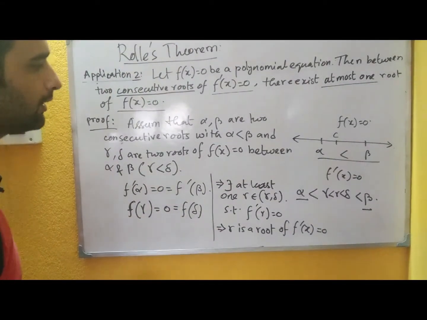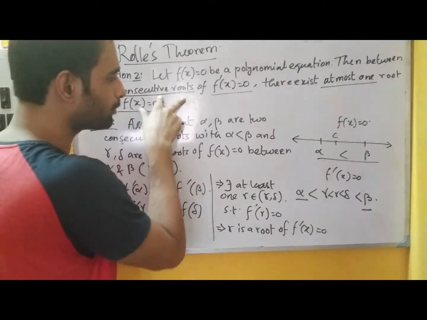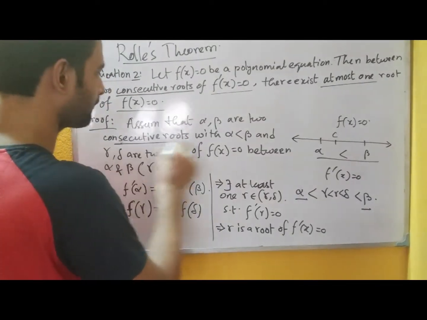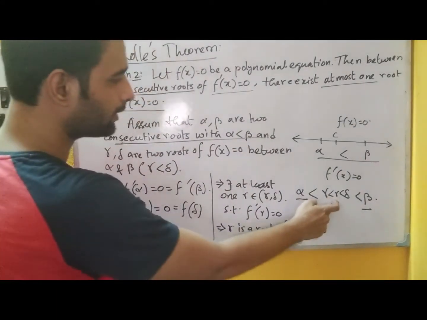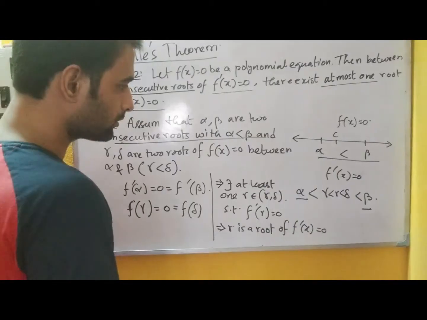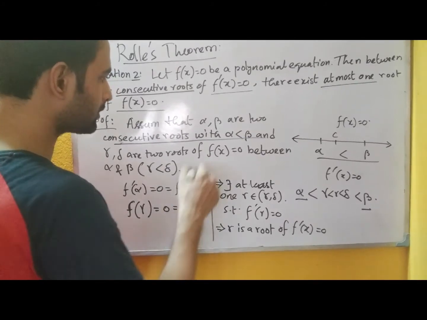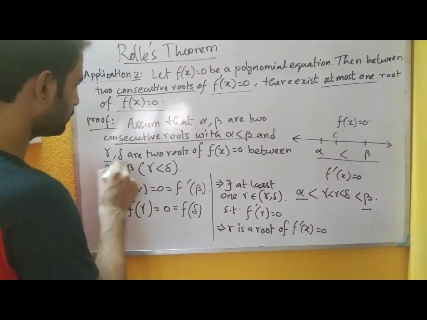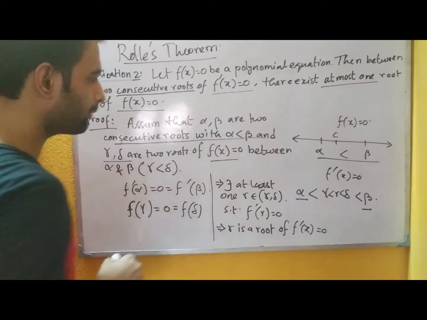So this is our contradiction, that we have assumed that alpha and beta are two consecutive roots here, and we are getting that there is another root between alpha and beta for the equation f dash x equals to 0. So from here we can say that this contradiction arises from our assumption that there are two roots of fx equals to 0 between alpha and beta.